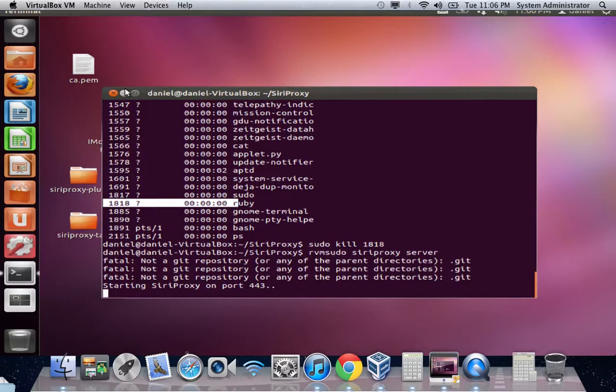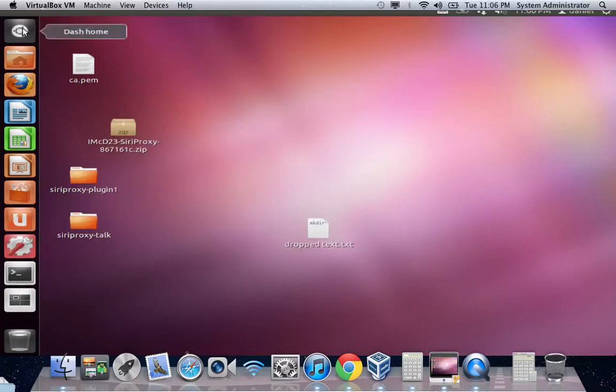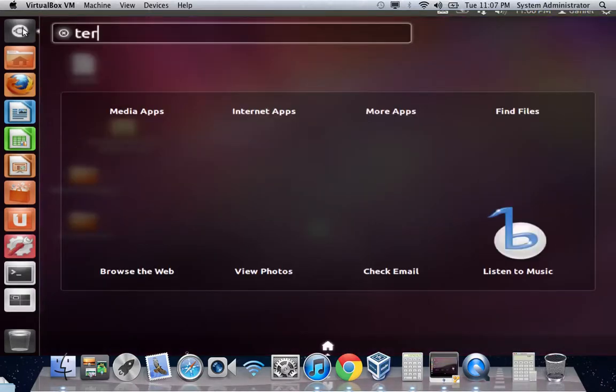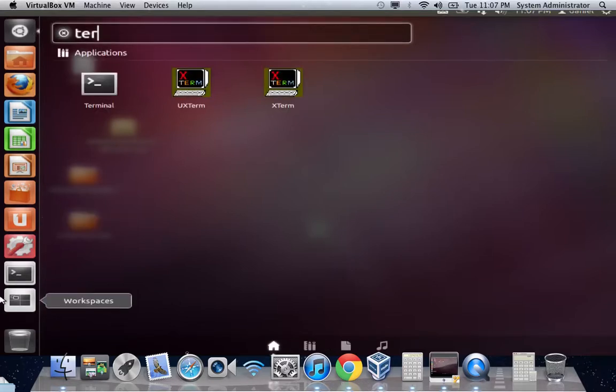So I'll just show you, so that you have it running, you close it while it's still running, and you try to reopen it again. It's right there.